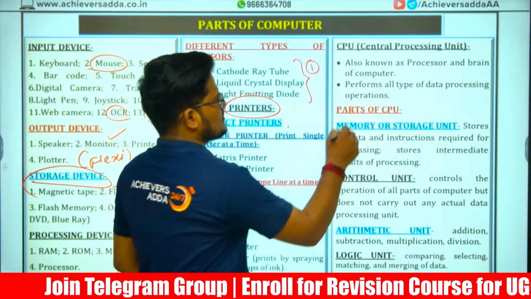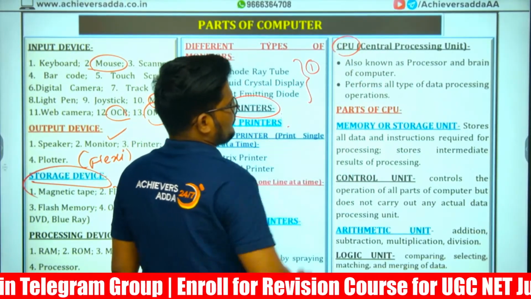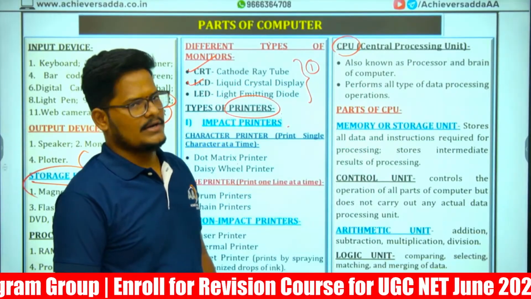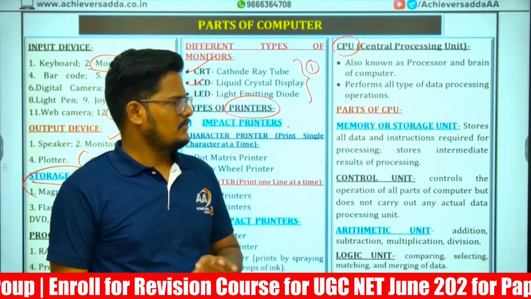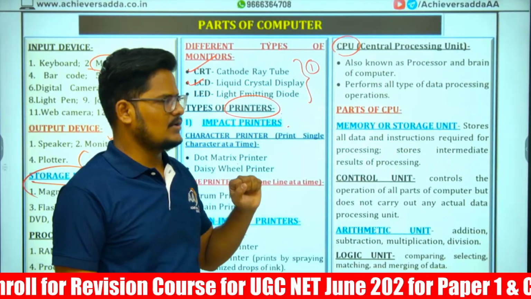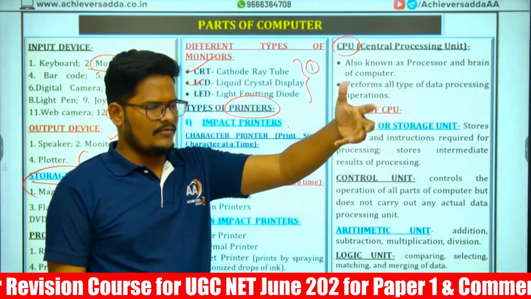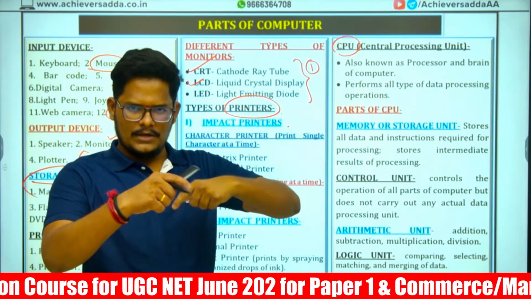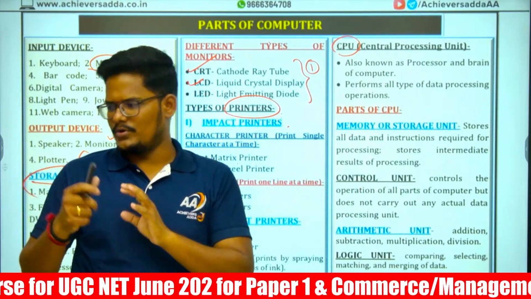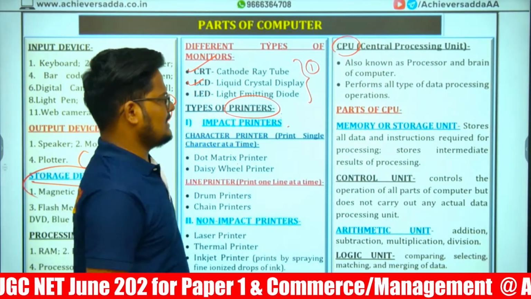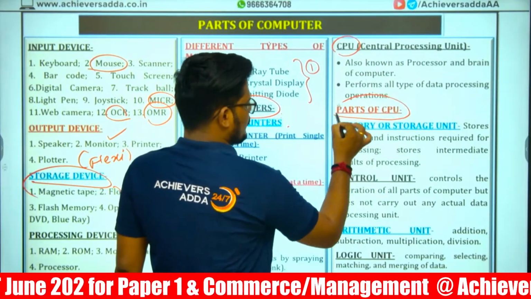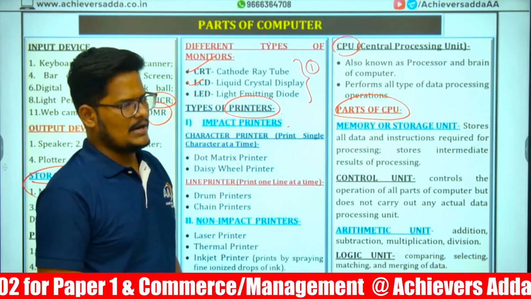Next, CPU, Central Processing Unit. The brain of the computer is called the Central Processing Unit. All types of data will be taken as input, processed, and the output given to the memory unit. We have three important parts in the CPU.